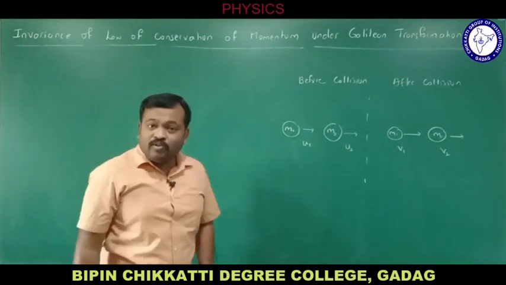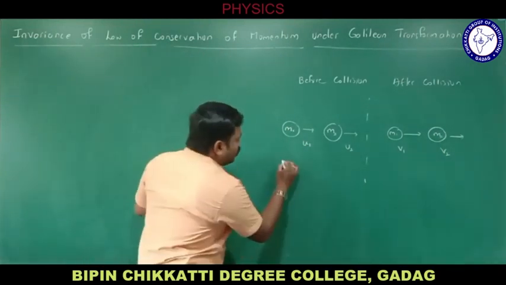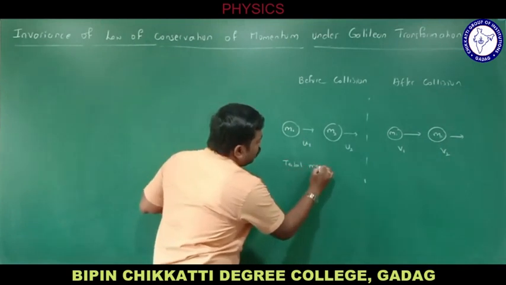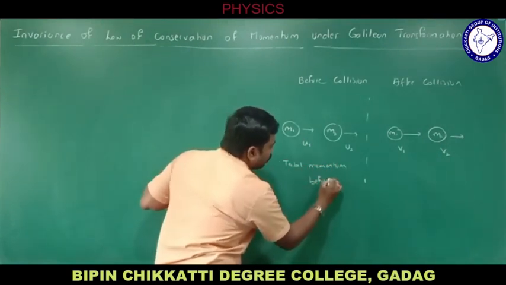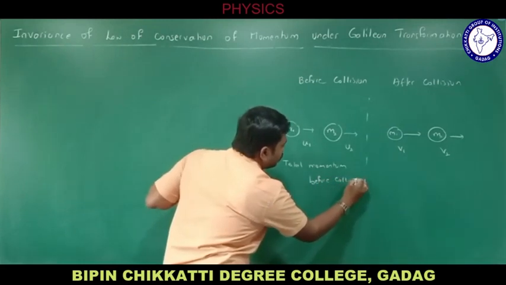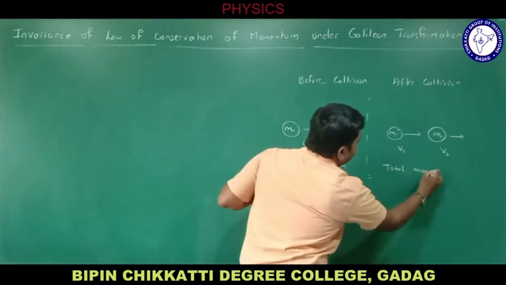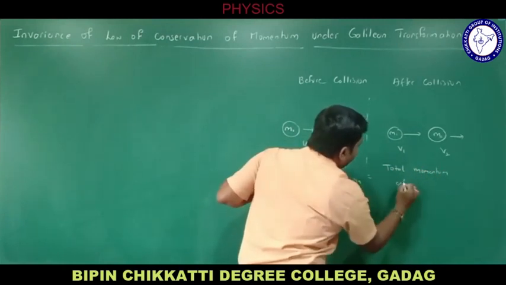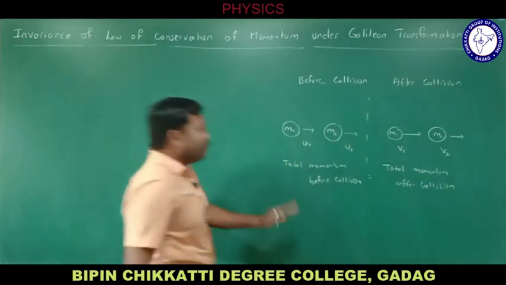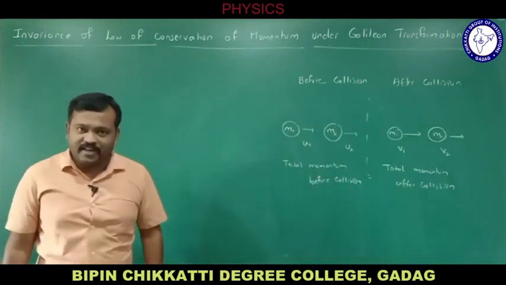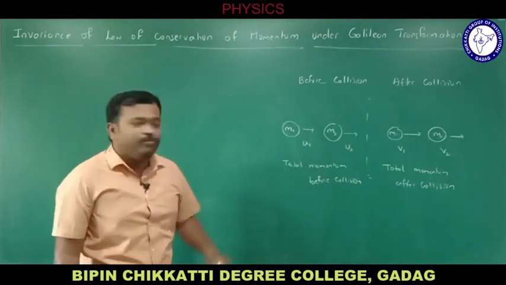So according to law of conservation of momentum, total momentum before collision is equal to total momentum after collision. So total momentum always remains the same. Total momentum before collision is equal to total momentum after collision. What is total momentum before collision?